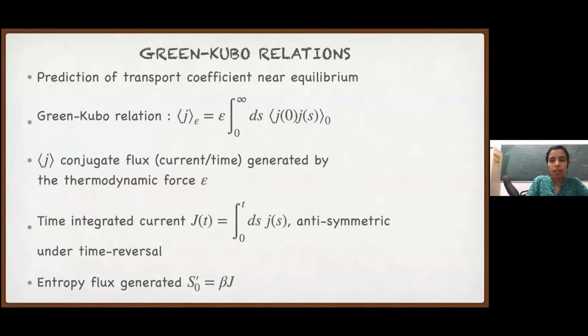So next, we'll see how we can get Green-Kubo relations from there. Green-Kubo relations are very well known in equilibrium. They predict the transport coefficients in general for extended systems.